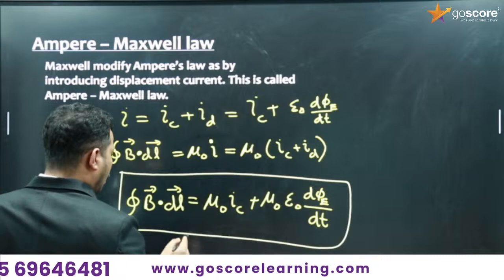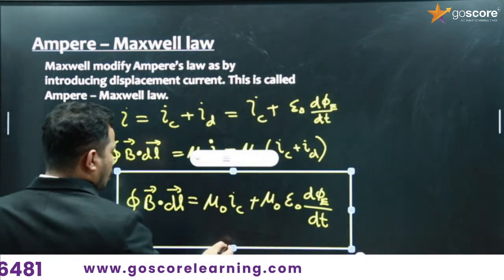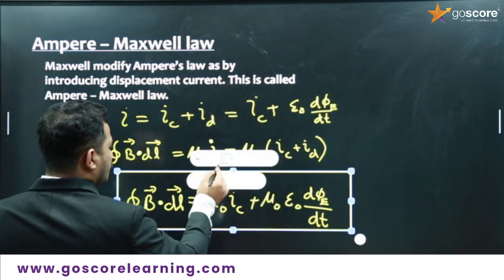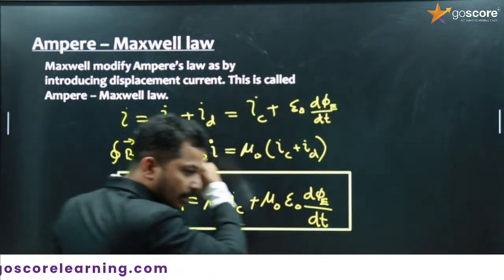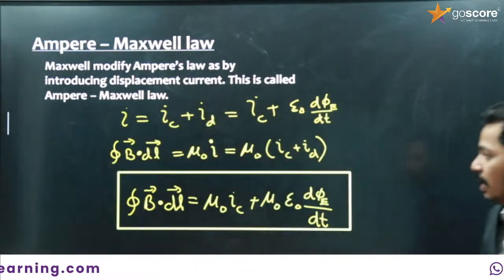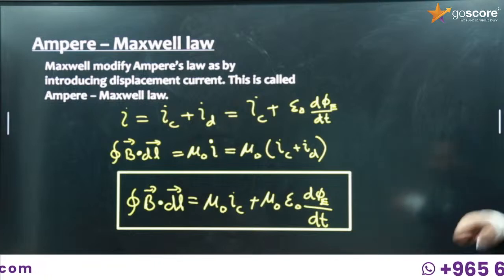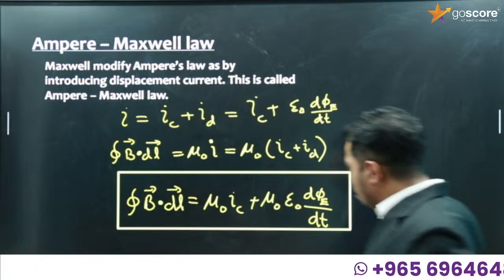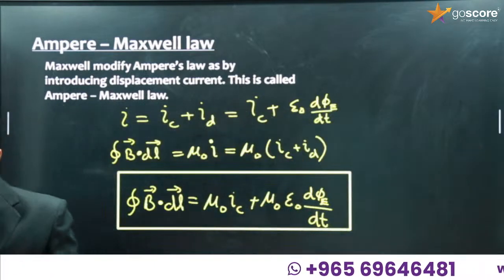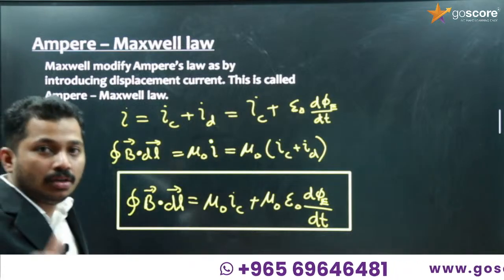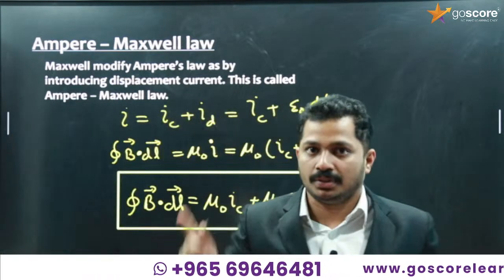This is the modified Ampere's circuit law. It is an important one, so displacement current is important. Closed integral B dot dl is equal to mu 0 IC plus mu 0 epsilon 0 d phi E by dt. Got it or not? Understood? Yes.